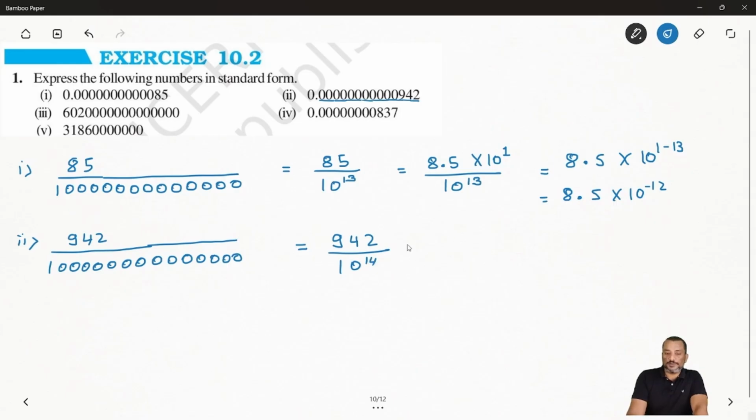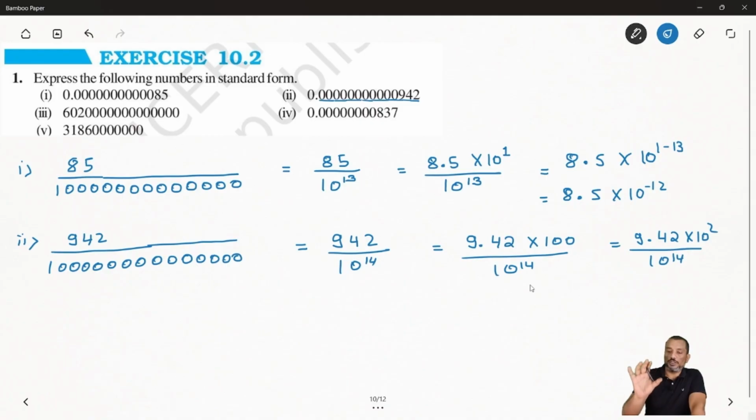Now we can split the 942 this way also: 9.42 times 100 over 10 to power 14. Now 100 we can also write as 9.42 times 10 to power 2 over 10 to power 14.